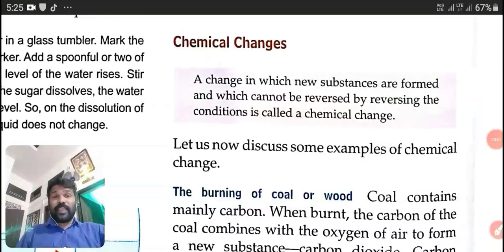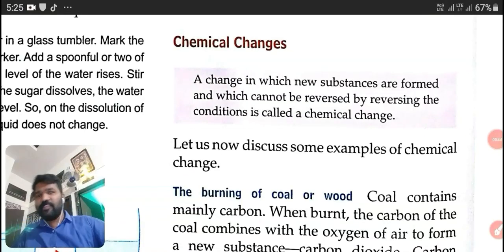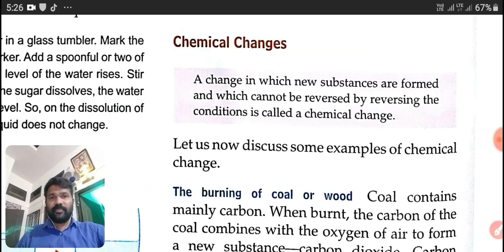Okay, students, chemical changes. What is chemical change? What is physical change? A change which can reverse, and there are no new substances formed. These types of changes are called physical changes. Just opposite it, that is chemical change.